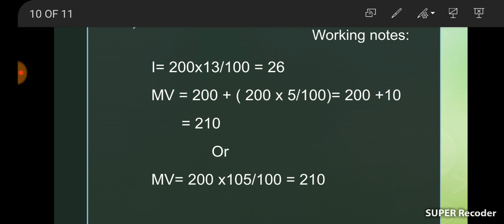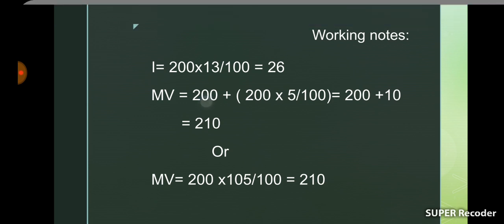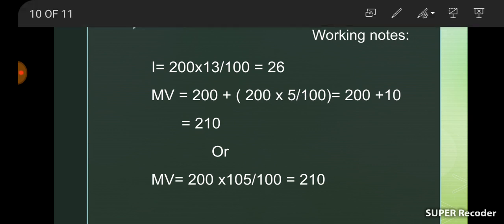And maturity value, the bond is redeemed at a premium of 5%. So the maturity value can be calculated like this. That is 200 is the face value and premium amount is 5%. So we are calculating 5% of 200 face value, that is 200 into 5 by 100. Then we will get the premium amount, that is 10 rupees.